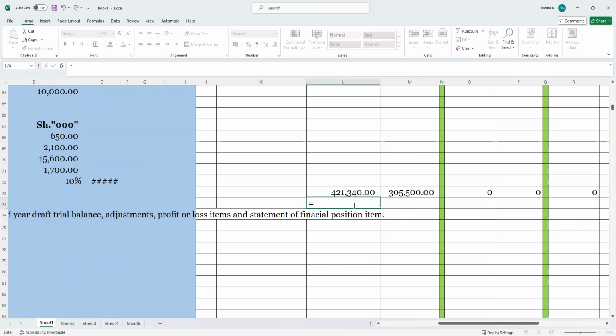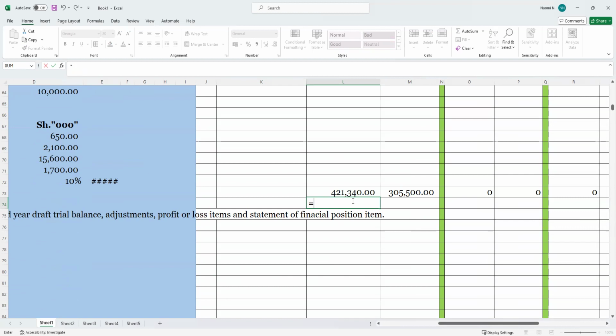And this is what we will do. Most of the time, before we do this, let me make you understand that to get the total assets, we take the current asset plus the fixed asset.